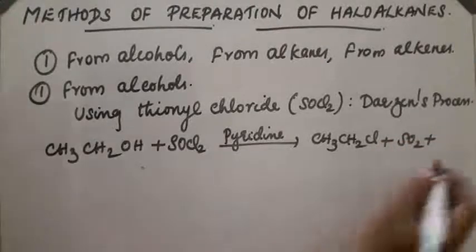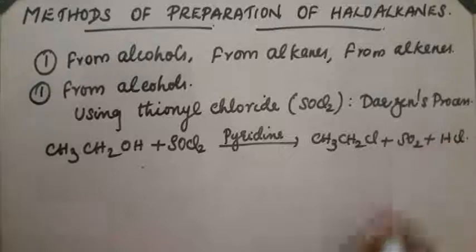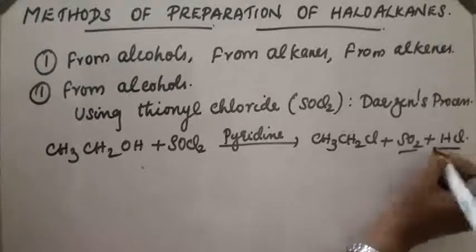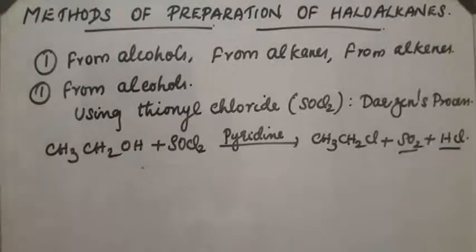This is an important method for the preparation of alkyl chloride because the byproducts, SO2 and HCl, are gases. These two gases escape easily, so we will get pure alkyl chloride. So this is an important method for the preparation of alkyl halide from alcohols.